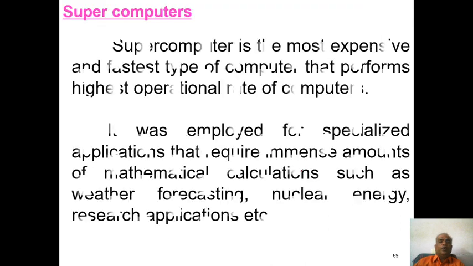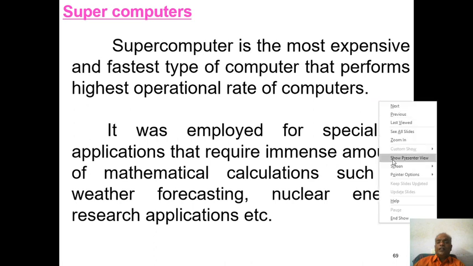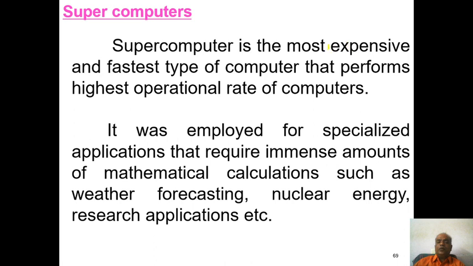First one is supercomputers. Supercomputer is the most expensive computer, and also the fastest type of computer. It performs the highest operational rate of computers.